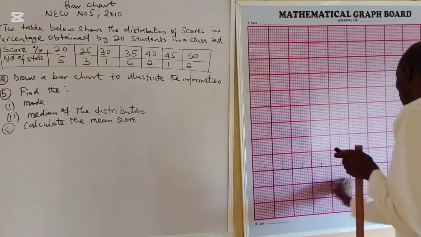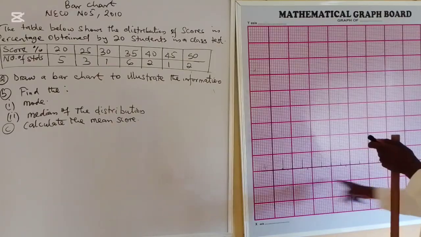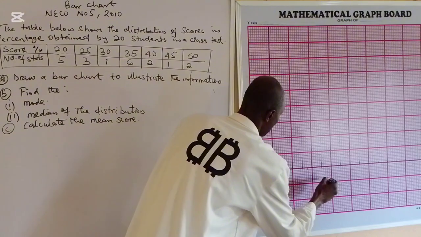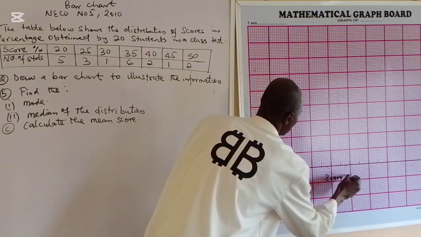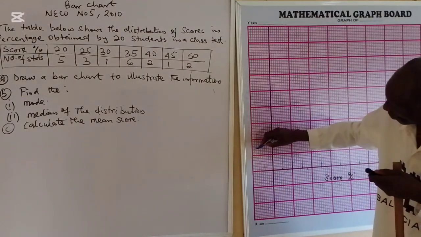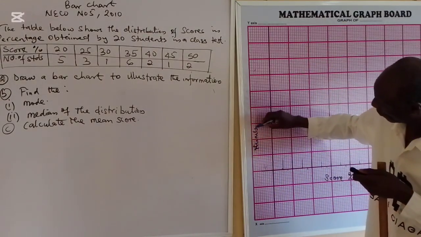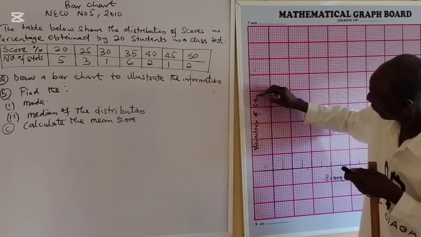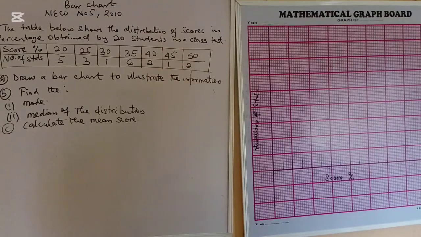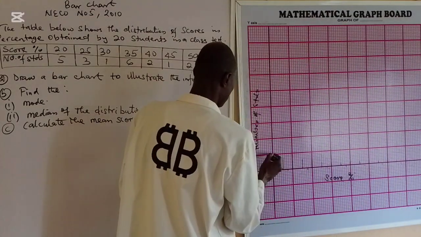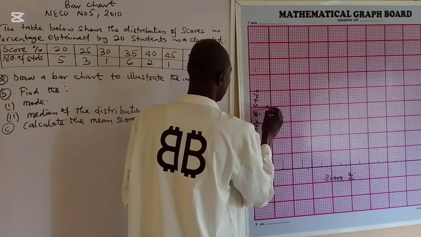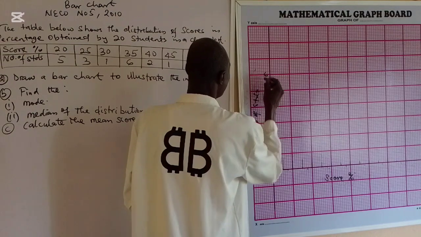So I have just drawn the vertical line and the horizontal line. The scores in percentage are on the horizontal axis. Here is the number of students. The highest number of students is 6. So I'm taking one of the bars, one of the blocks: 1 here, 2 here, using a thick line, 3, 4, 5, 6.